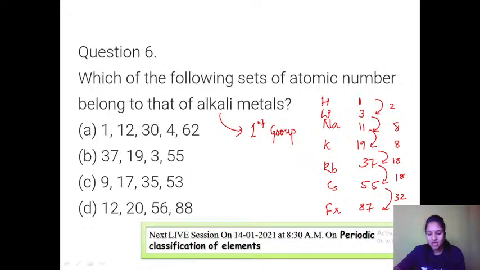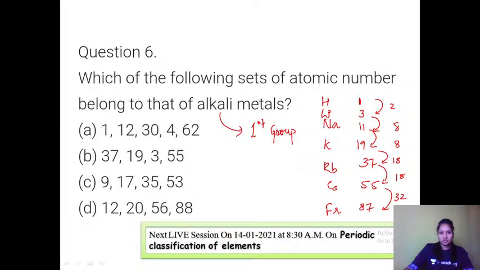So lithium to magnesium, the difference is again 8 only. So every period, if you just go, the difference is like this only: 2, 8, 8, 18, 18, 32. There are 7 periods, right? So you can just see 1, 2, 3, 4, 5, 6, I have taken 6. The first element of every group you should be knowing. So the difference would be 2, 8, 8, 18, 18, 32. Right? Now let us just see.